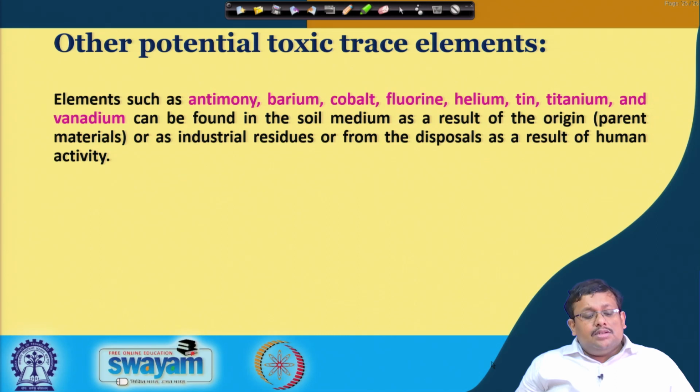There are also some elements such as antimony, barium, cobalt, fluorine, helium, tin, titanium, and vanadium that can be found in the soil medium as a result of origin, that is parent material, or as industrial residues, or from disposals as a result of human activity. So, these are some of the other potentially toxic trace elements, which can also originate in the environment due to different geogenic and anthropogenic activities.